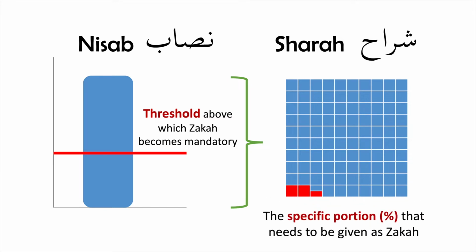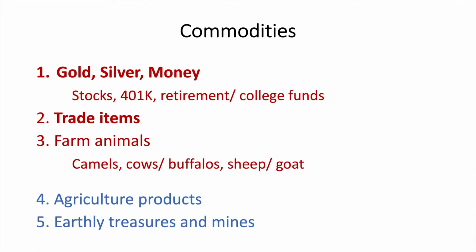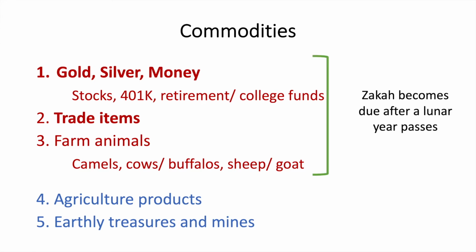Now, wealth can be in different forms and different commodities. For example, you could have gold, silver, and money. You can have trade items if you have a business in retail or in sale where you have inventory, so you have trade items. Then you have farm animals, and for these three commodities, zakat becomes due when 1 year has passed that you have possessed the property above the level of nisab for the whole year. We'll talk about these in more detail when we come to specific commodities.